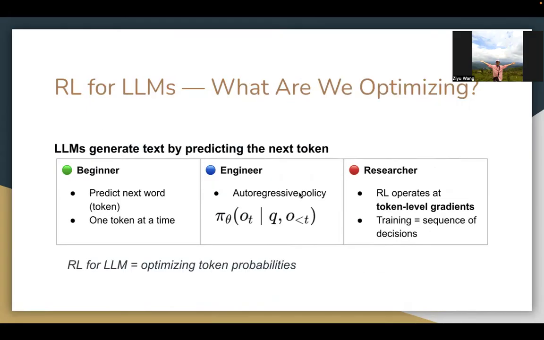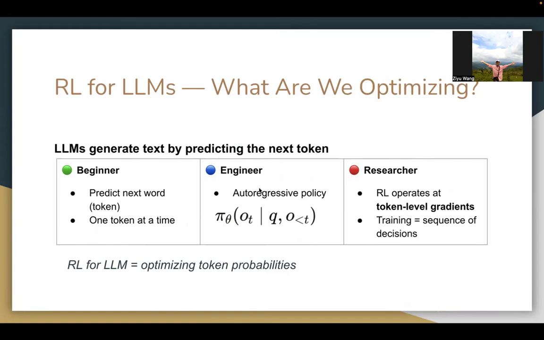Now, let's look at the problem of applying RL for LLMs. What are we even optimizing? LLMs are simple. They are just policies over tokens. LLMs generate text by predicting the next token. For beginners, it's quite simple. We predict the next word or next token, one token at a time.